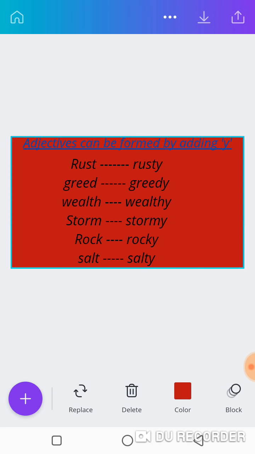Rusty. Greed. When you add y to the back of greed, it becomes what? Greedy. She is so greedy. Are you with me? Wealth. When you add y, it becomes what? Wealthy. Storm, stormy. Rock, rocky. Salt, salty. This food is salty. So I said adjectives are formed by adding what? By adding y to the back.